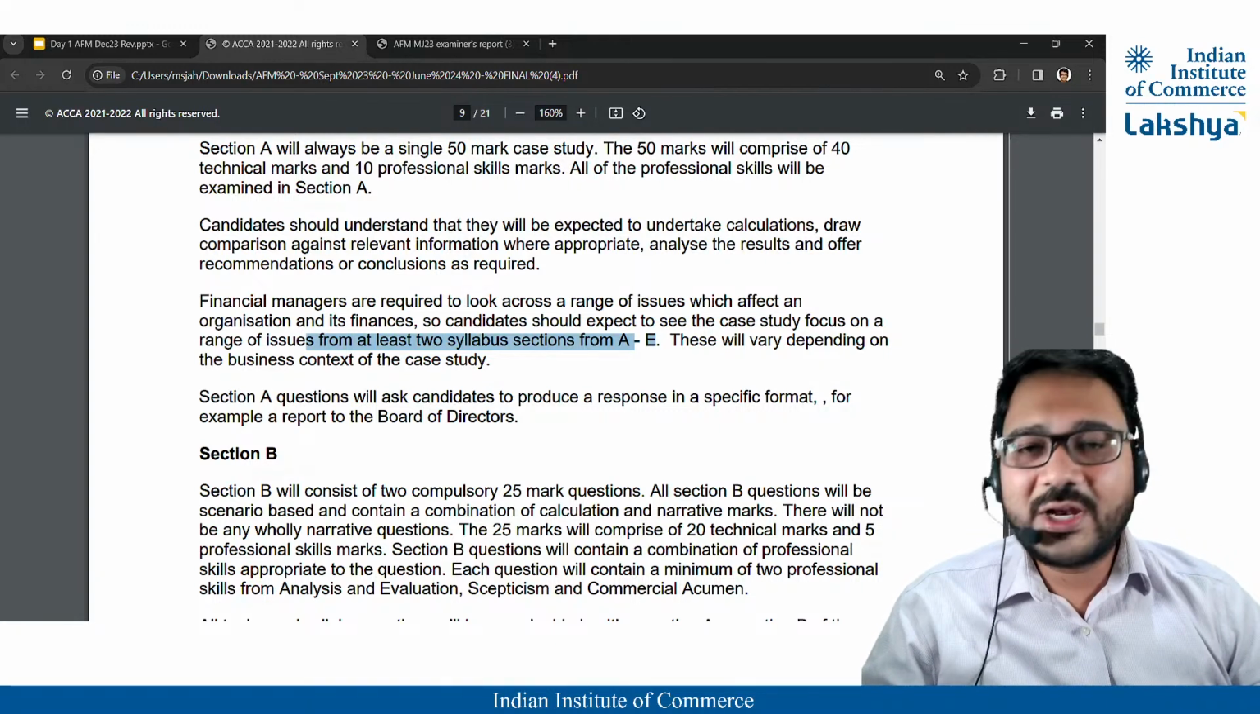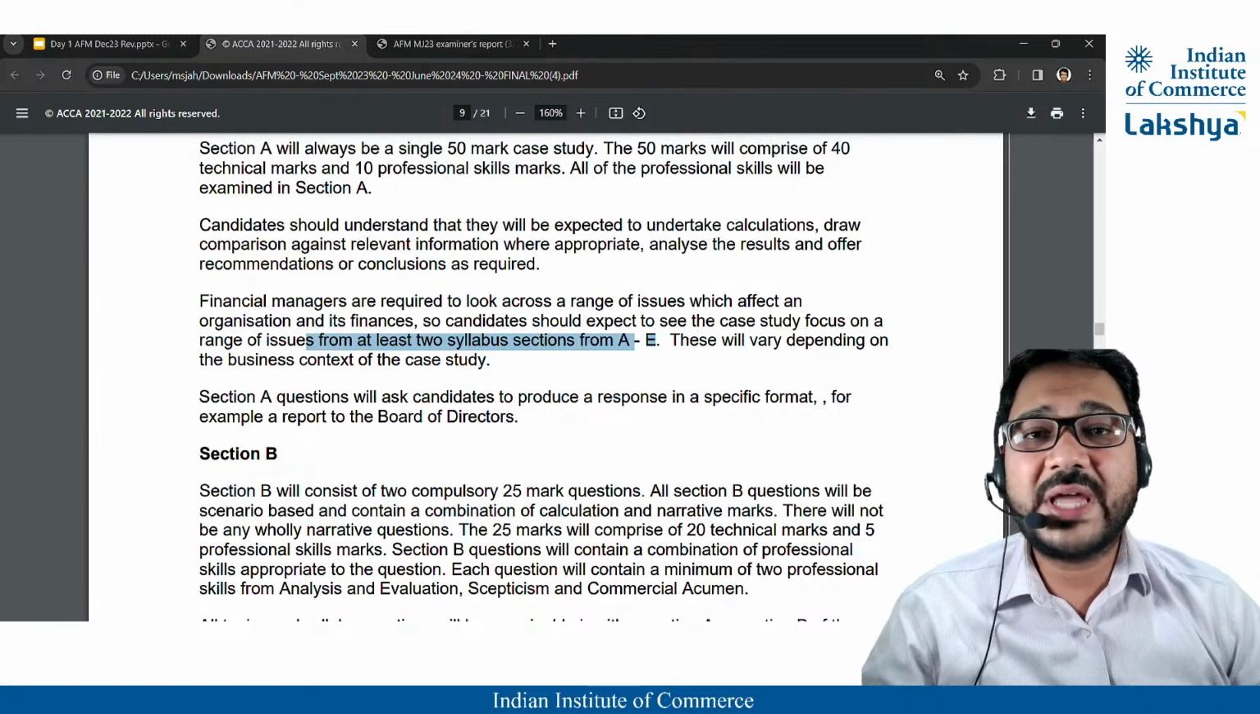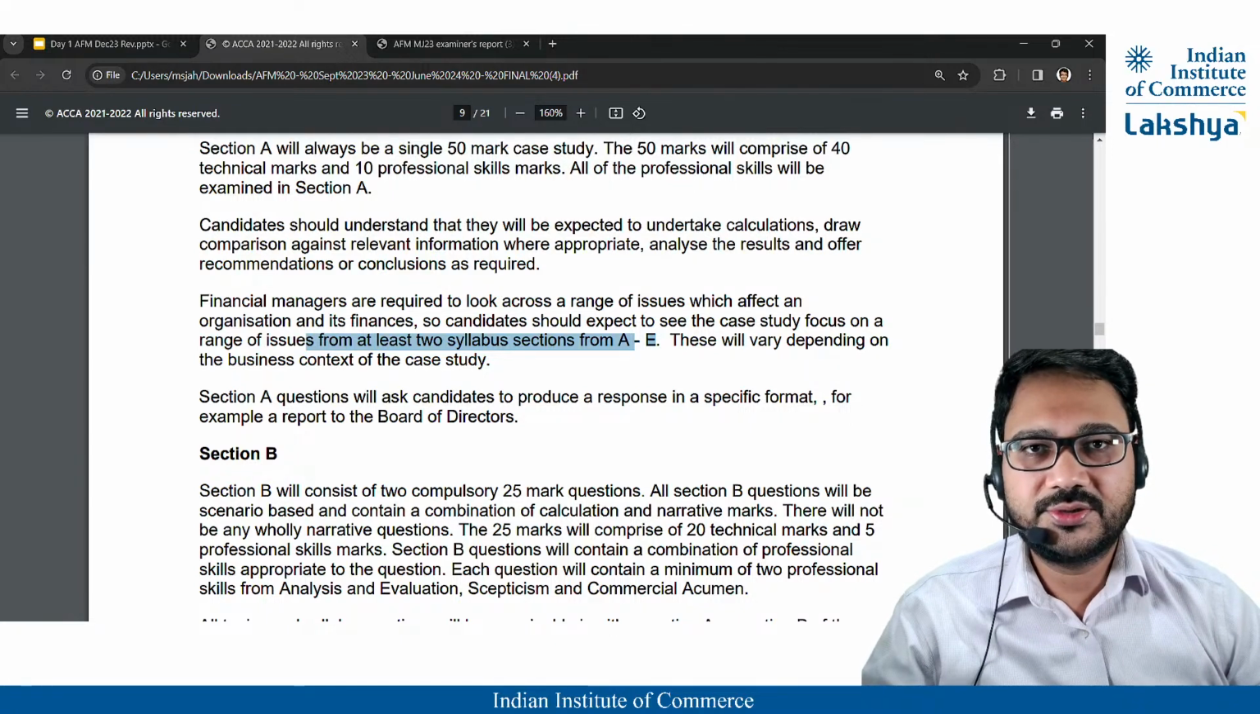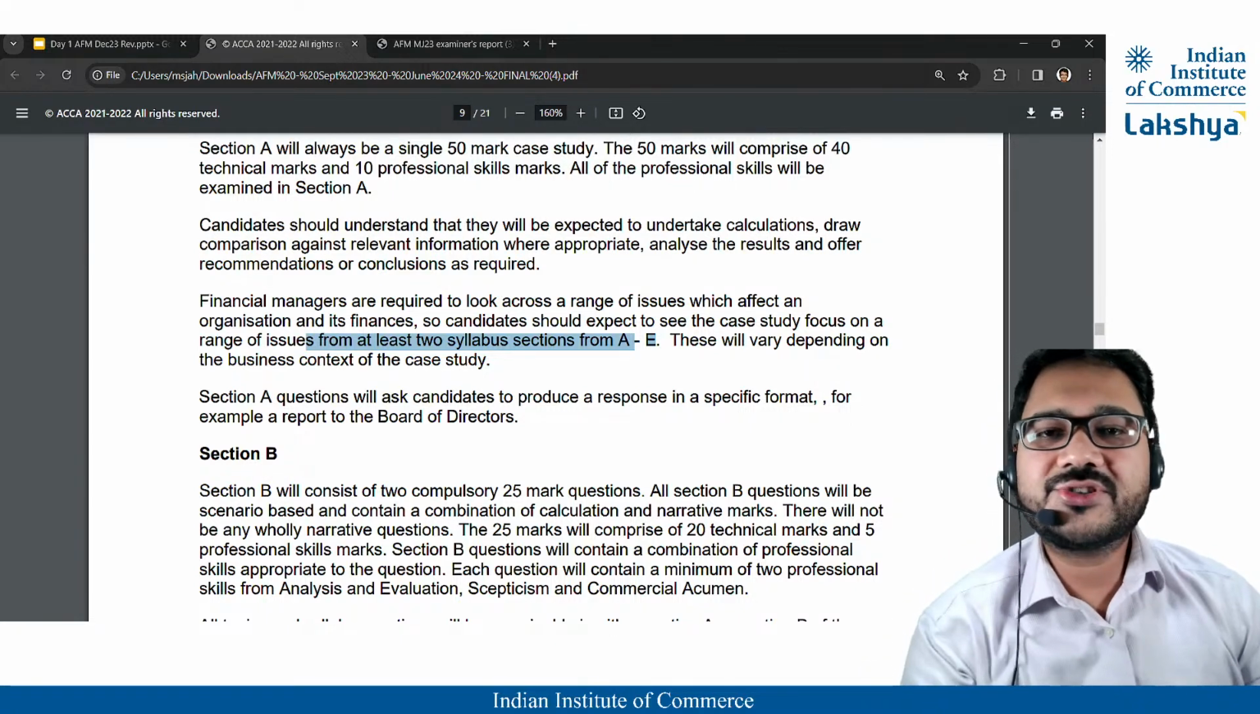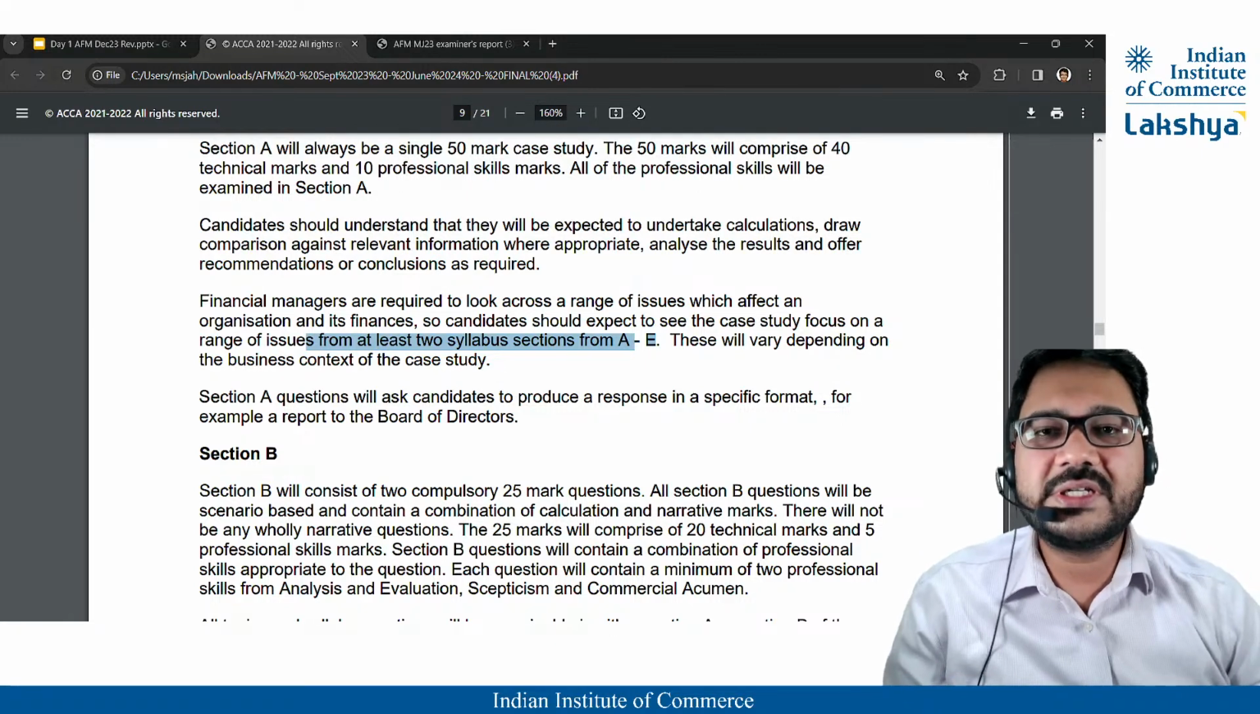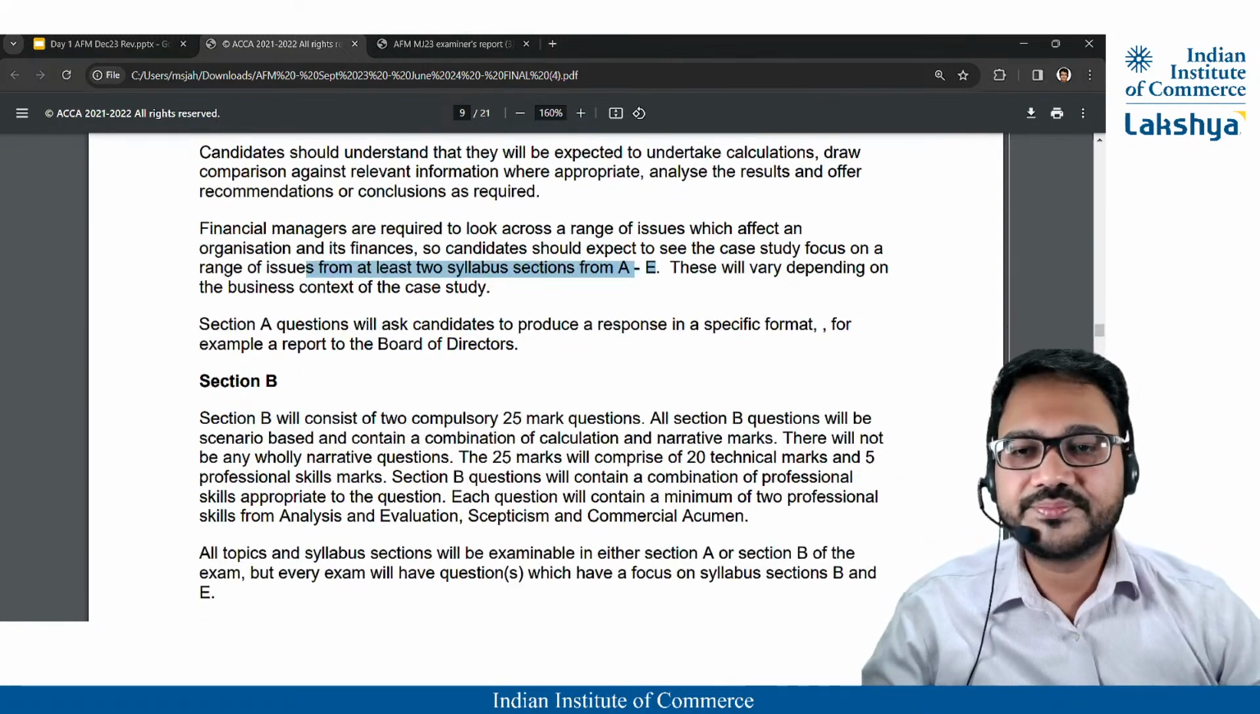And one of the questions will ask you to write a report. A properly structured report. We will discuss the format shortly.